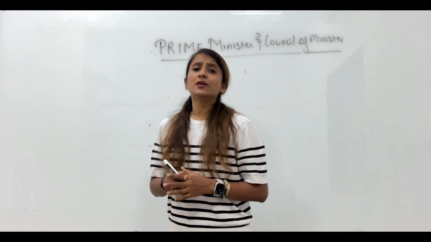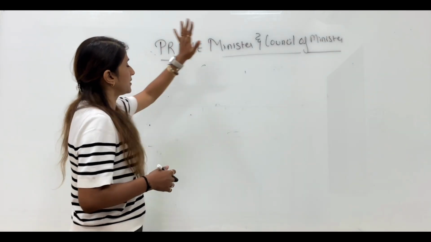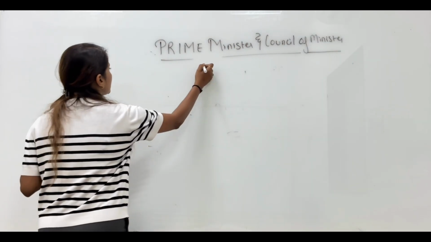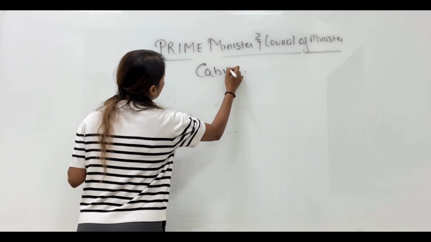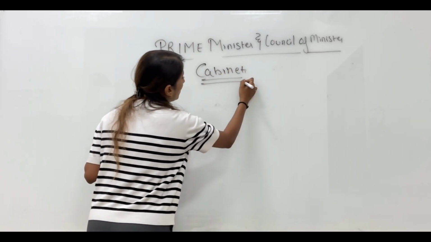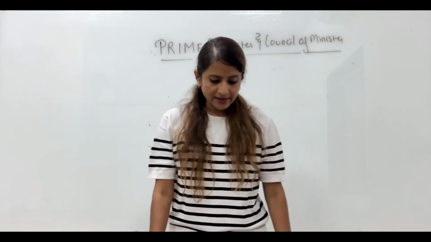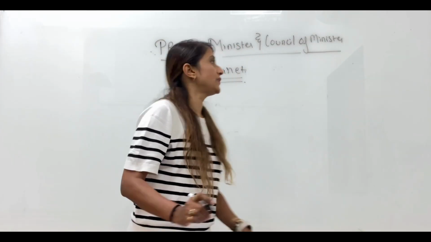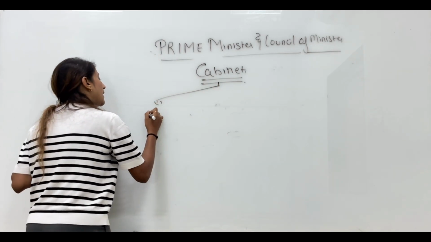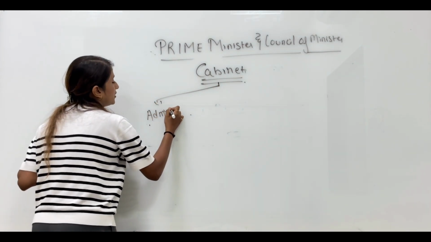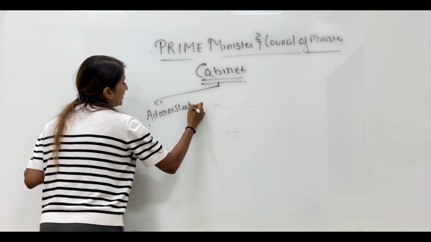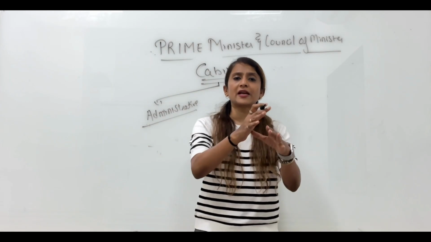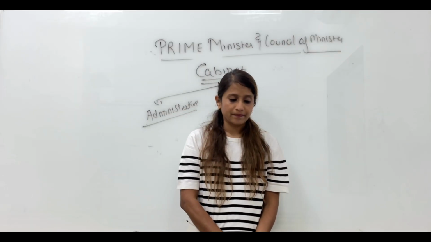Now, so far we have done PM, council, and in council the most important team is cabinet. So first let us understand the power and function of cabinet. So first we are going to talk about the administrative function of cabinet. Administrative function of cabinet can be divided into 4 categories.